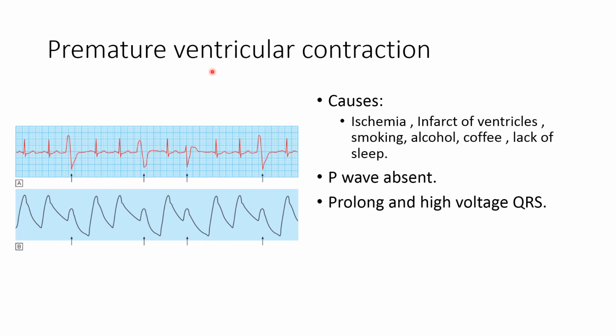In premature ventricular contraction, or ventricular extrasystole, the ectopic focus is present inside the ventricular myocardium. So it generates a broad QRS complex, but the P wave is absent. Here we can see this is the ventricular extrasystole. The contraction of the ventricle is there, but the contraction of the atria is absent, and the QRS complex is prolonged and high voltage. Here again we can see the ventricular extrasystole and the P wave is absent.